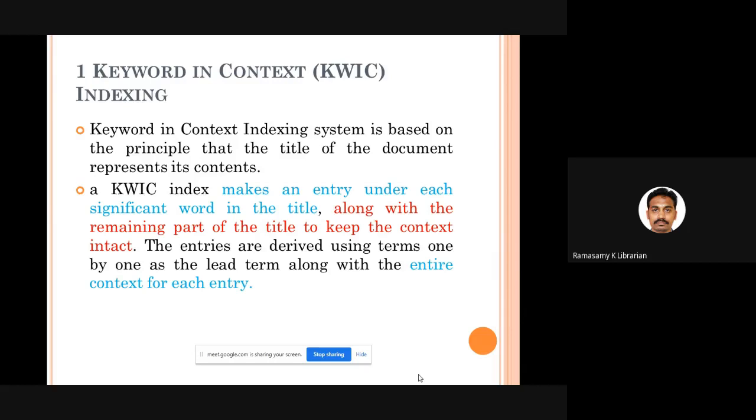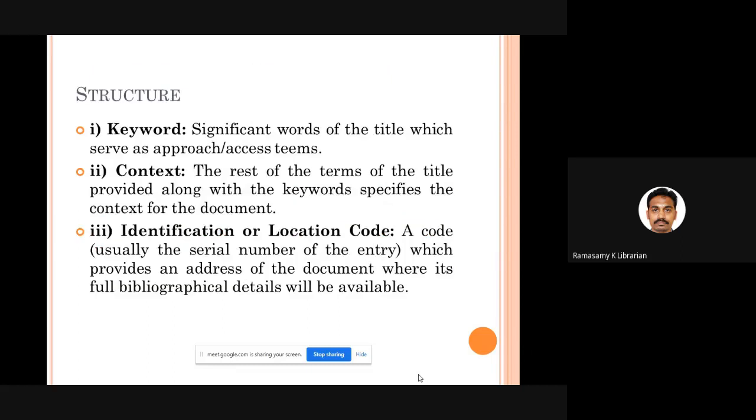Apart from that, you give the entire remaining part of the title also. Otherwise, people may not understand the context in which this keyword is used. So both the keyword and the remaining part of the title will be used as the subject headings under the KWIC method.